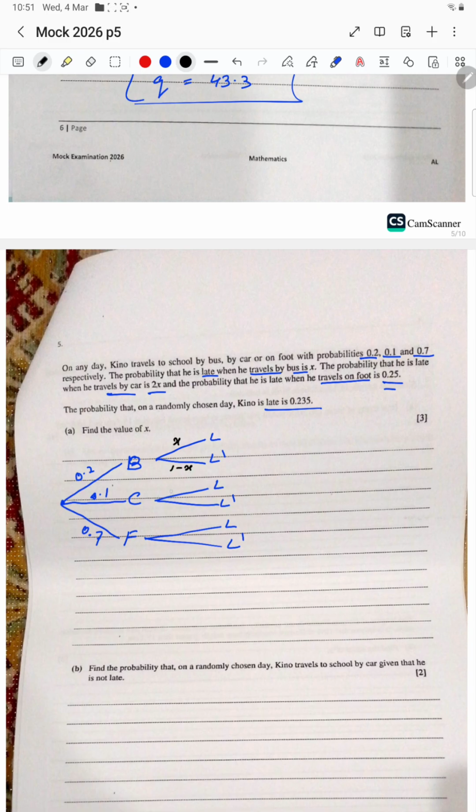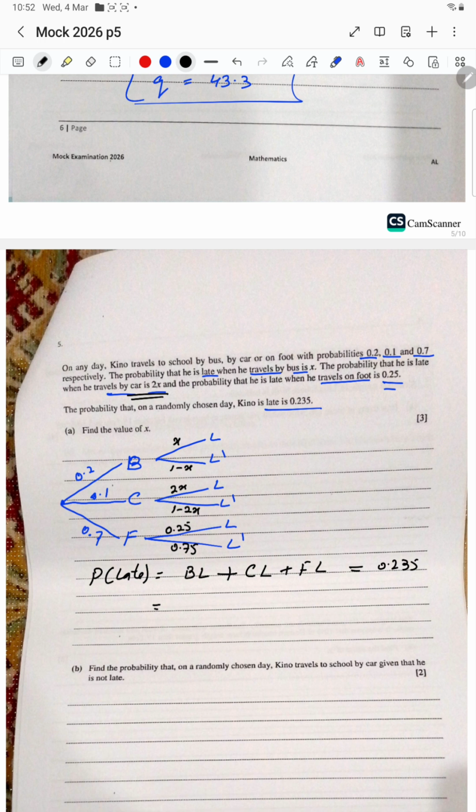And he travels by car and is late is 2x, so 1 minus 2x is not late. And by foot is 0.25, so it means 0.75 is not late. Okay, this is a simple tree. And the probability that he is late, with all 3 modes he can be late. So I can write probability of late as bus and late, or car and late, or foot and late. Replace the probabilities, and that is given to be 0.235. It is given here.